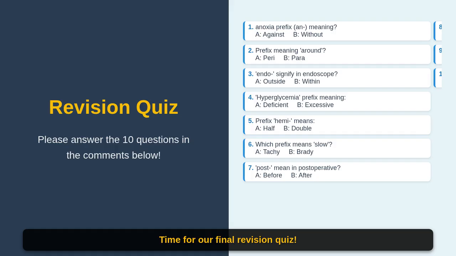Time for our final revision quiz. Leave your answers in the comments. 1. An in anoxia means A, against, B, without. 2. Prefix for around, A, peri, B, para. 3. Endo in endoscope, A, outside, B, within.